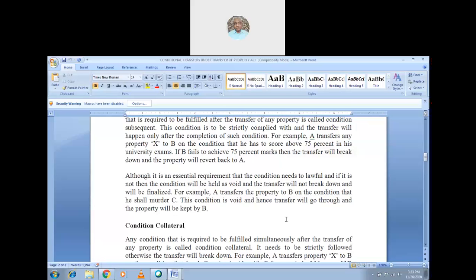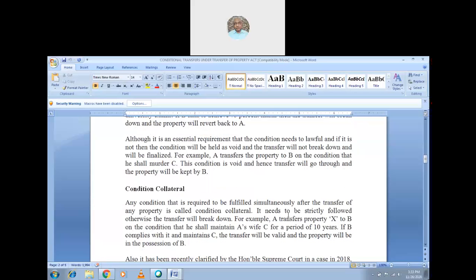So, the condition is void, and hence the transfer will go through and the property will be kept by B. So, they will check the condition, whether it is proper or not. Then, if it is proper, the transfer will take place. If it is not proper, the transfer will not take place. So we have studied the condition precedent and condition subsequent.